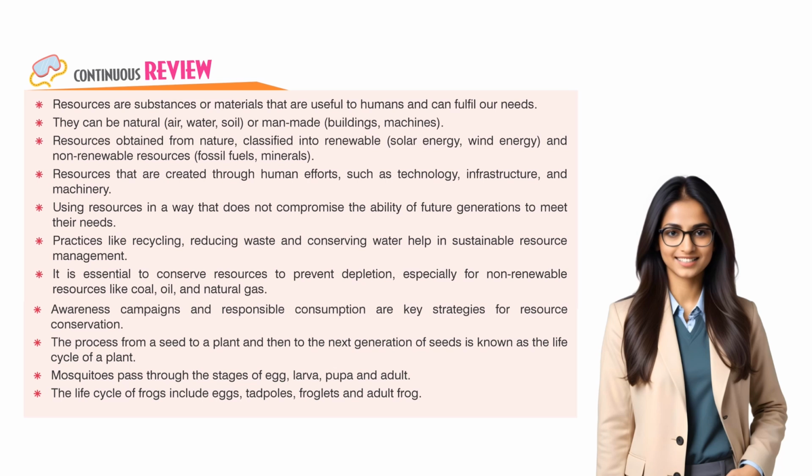The process from a seed to a plant and then to the next generation of seeds is known as the life cycle of a plant. Mosquitoes pass through the stages of egg, larva, pupa, and adult. The life cycle of frogs includes eggs, tadpoles, froglets, and adult frog.